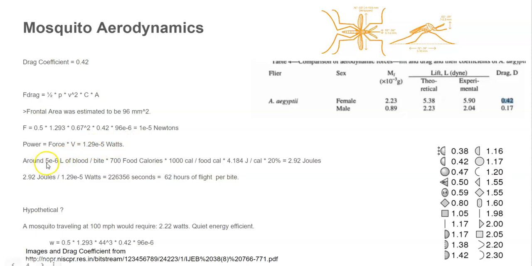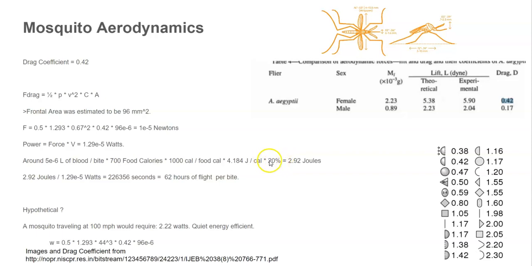And then some brief calculation. I found that a mosquito draws 5 microliters of blood per bite. So you multiply that by 700 food calories in a liter of blood. And you have to convert that from food calories, which are kilocalories, to SI calories. So that's 1,000 calories per food calorie times 4.184 joules per calorie and times 20%.